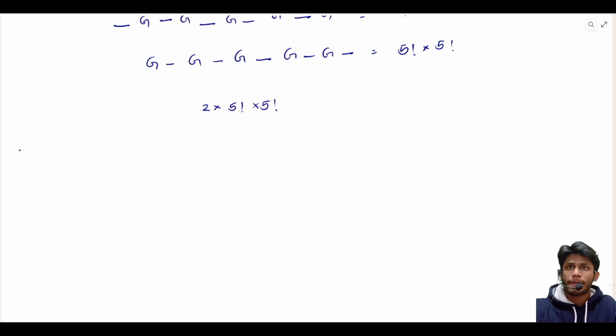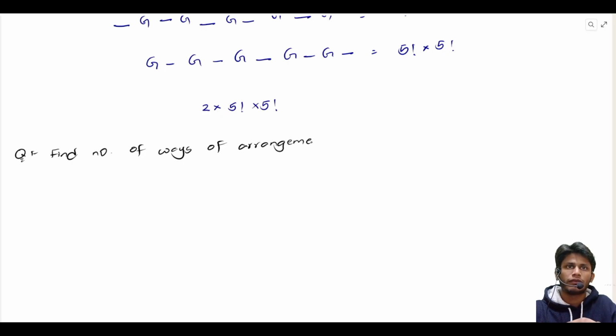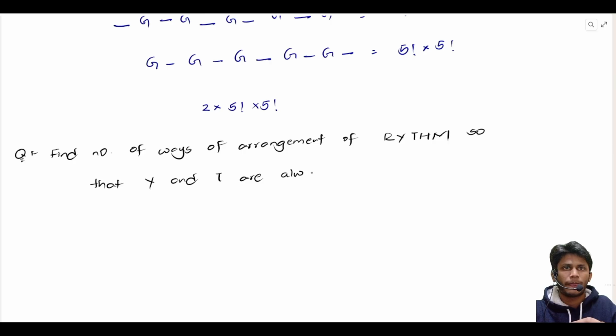Let us take a question. Find the number of ways of arrangement of the word rhythm so that Y and T are always together. We want to find the number of arrangements so that Y and T are always together.